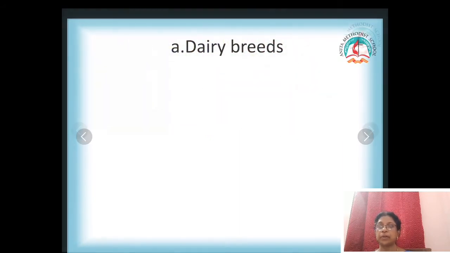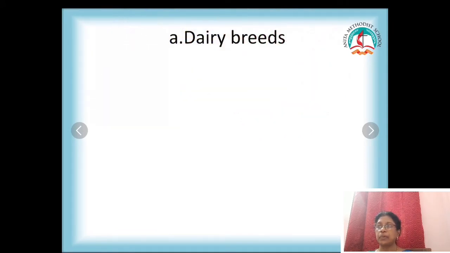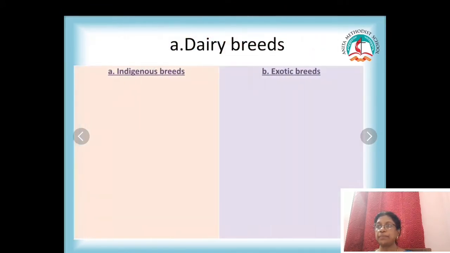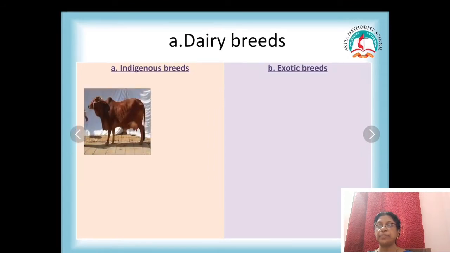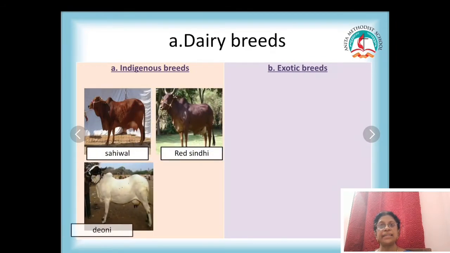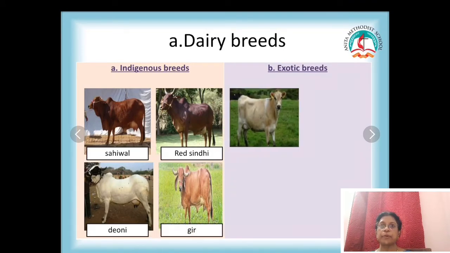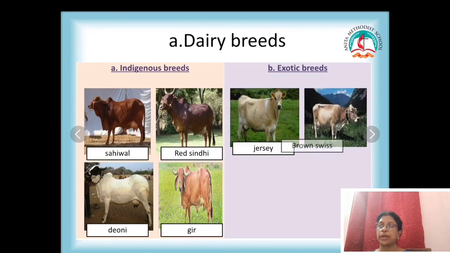Dairy breeds. Under cattle breeds we are going to see about dairy breeds. What are the two types of dairy breeds? The first one is indigenous breeds. What do you mean by indigenous breeds? These are Indian cows, country cows, which are reared for milk product. We rear these cows for milk product.